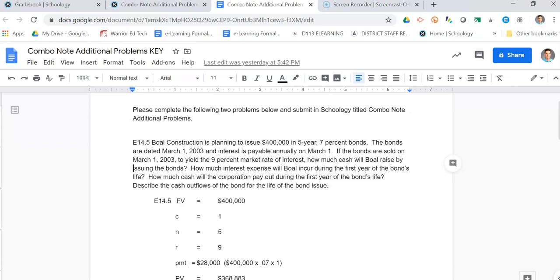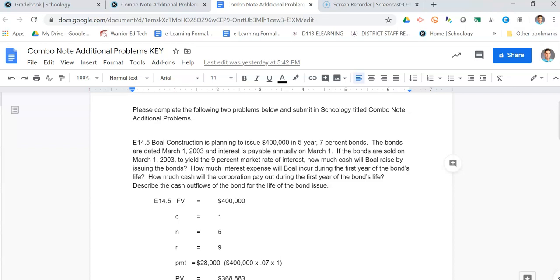And then you have to ask yourself, is this a premium or discount? So the face rate is 7, the market rate is 9, so therefore this is going to be issued at a discount. So if we're issuing $400,000, when we go to issue a discounted note, we're going to receive less than $400,000.